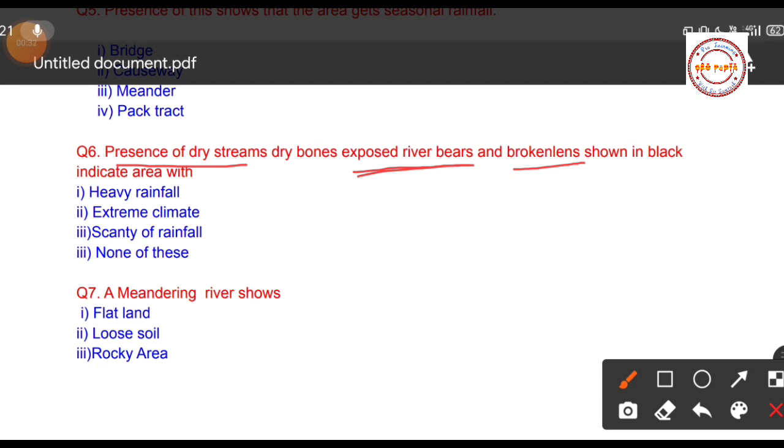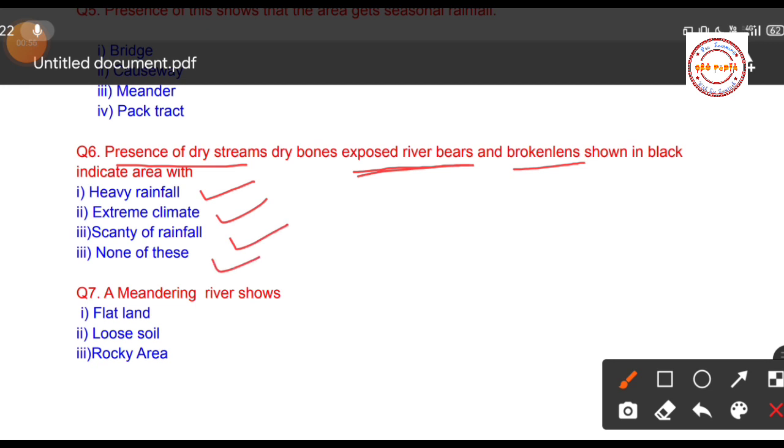If on the topographical map there are dry streams, exposed river beds, or broken lands indicated by black color, it means... The four options: the area receives heavy rainfall, the area has extreme climate, the area has scanty rainfall, or none of these.